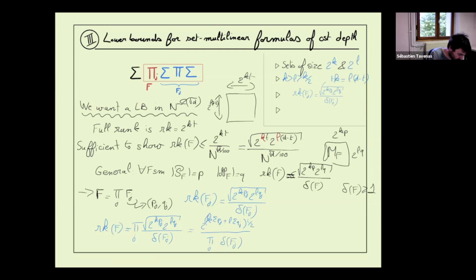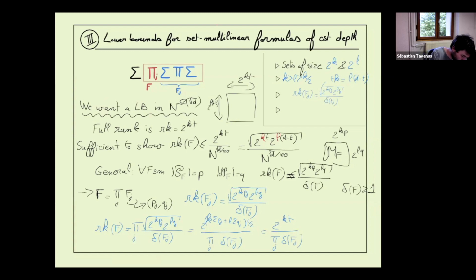When we sum all the positive indices which appear in the different factors, at the end we need to get all the positive indices. So sum of the pj is t, and sum of the qj is d minus t. So we have kt plus l(d minus t). We know kt equals l(d minus t), so we have 2 to the kt.